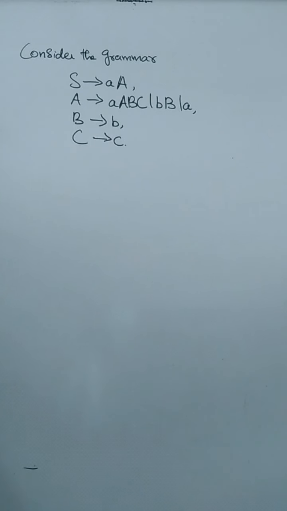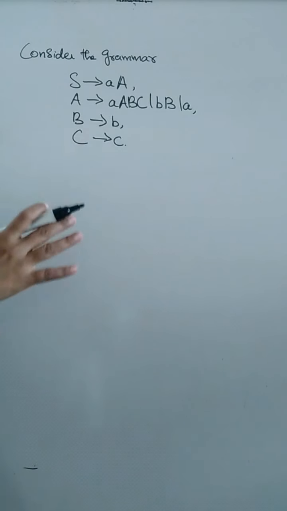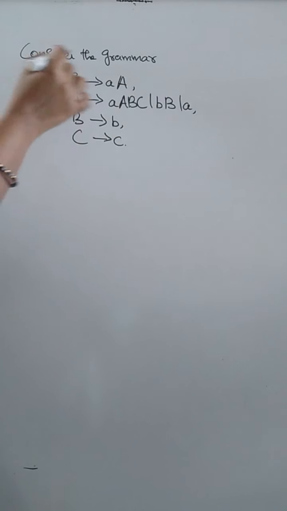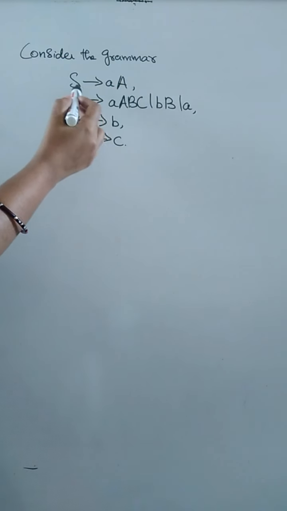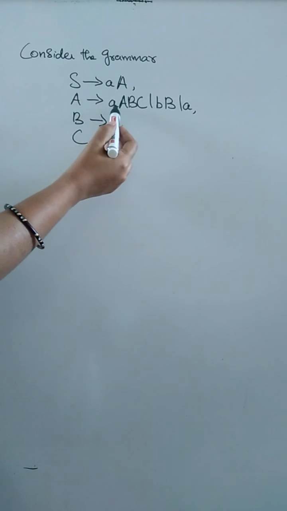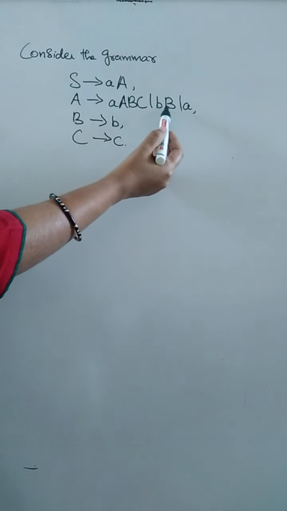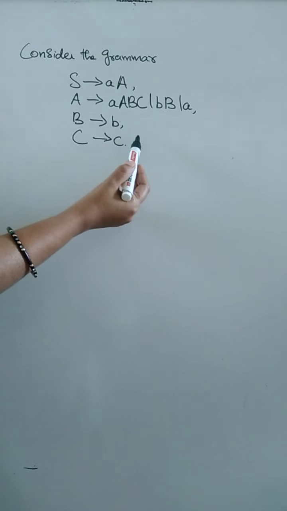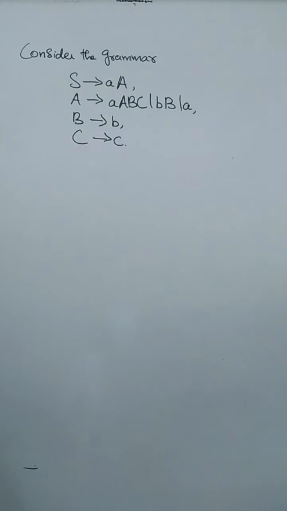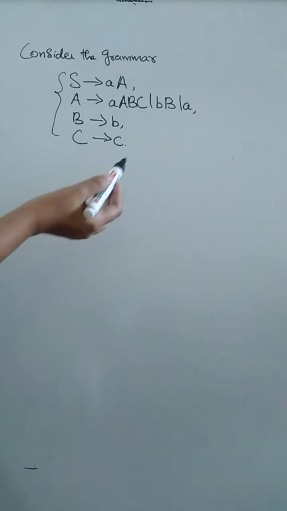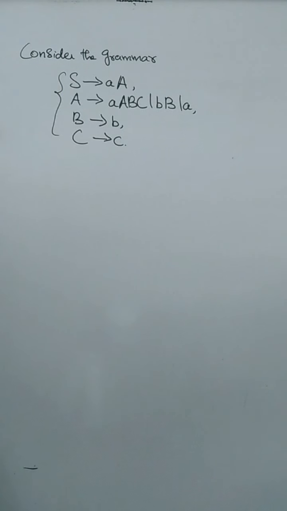Everyone, in this video we are going to discuss another problem. Here we are just going to construct the pushdown automata only, but first consider the grammar here. S tends to A, A tends to ABC, and B A, B tends to B, and C tends to C. So here they have given 4 productions, and when we look into these 4 productions, we can easily conclude these 4 productions are in the GNF form.